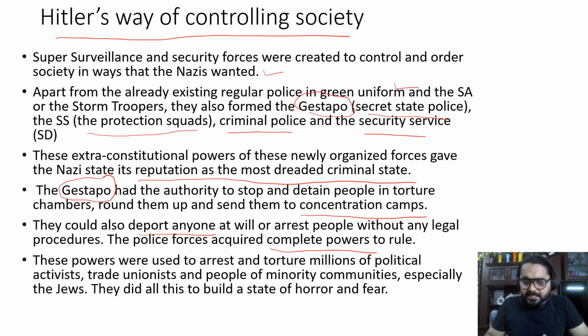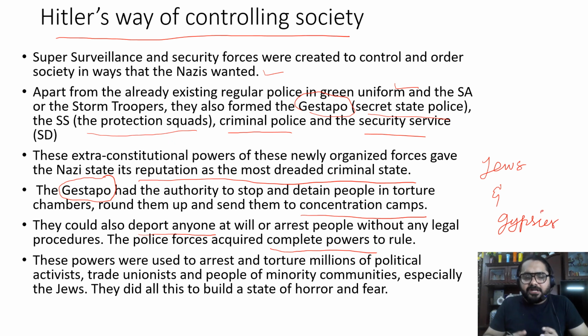Now, who were the minority communities in Germany at that point of time? We can talk about the Jewish people and also the gypsies. Okay, so these were the minority communities.